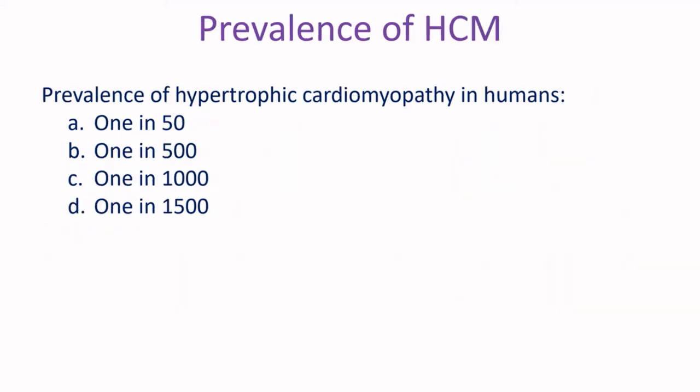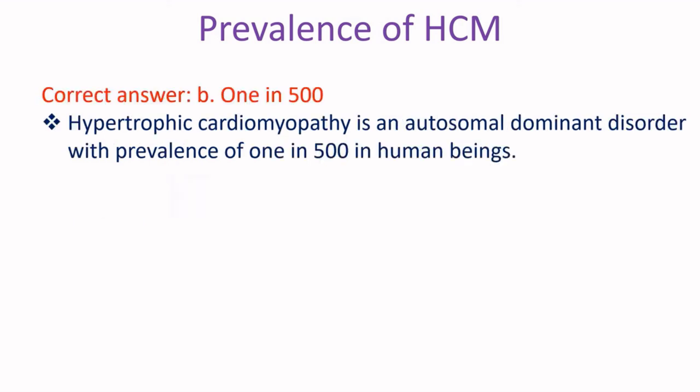Prevalence of hypertrophic cardiomyopathy in humans: A. 1 in 50, B. 1 in 500, C. 1 in 1000, D. 1 in 1500. Correct answer: B. 1 in 500. Hypertrophic cardiomyopathy is an autosomal dominant disorder with prevalence of 1 in 500 in human beings.